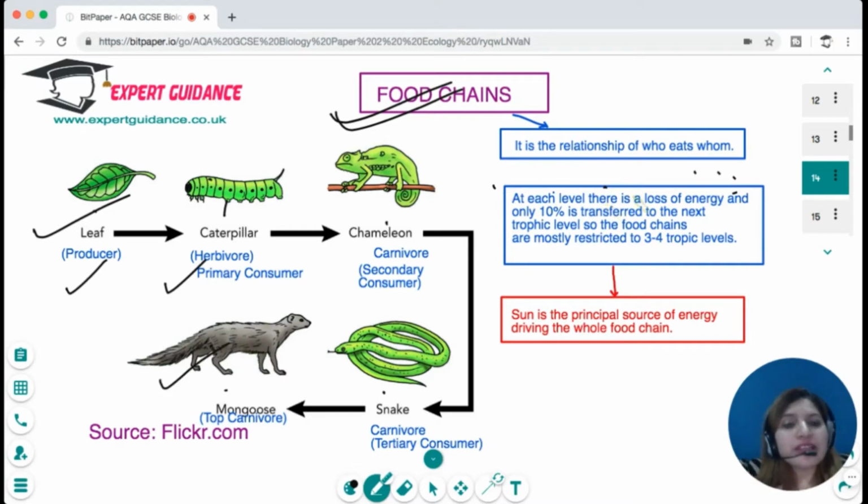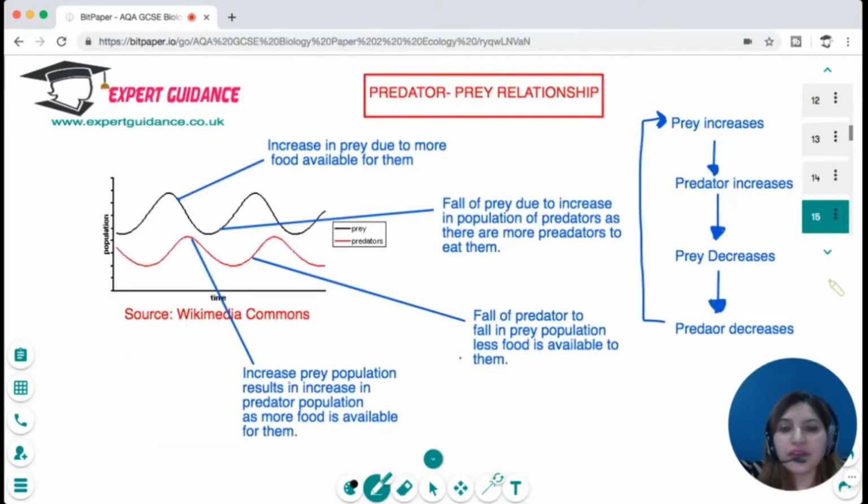At each level, there's a loss of energy, and only 10% is transferred to the next trophic level. Therefore, food chains are mostly restricted to 3 or 4 trophic levels so that we have maximum energy at the top level of the food chain. And for the food chain, you should remember the sun is the principal source of energy driving the entire food chain.